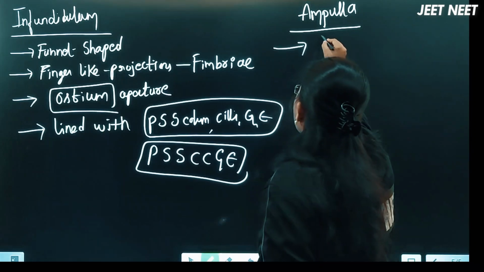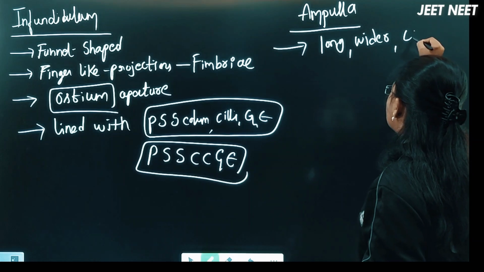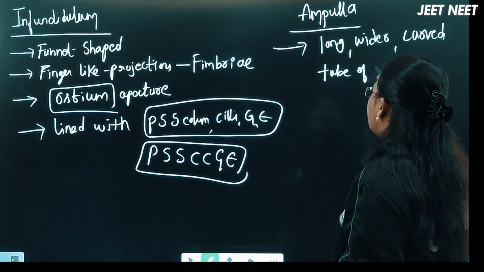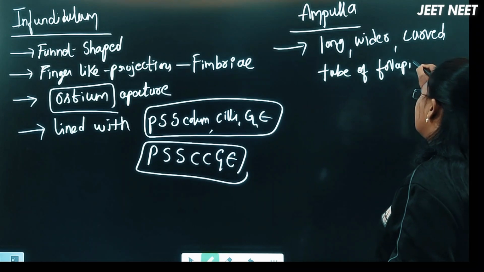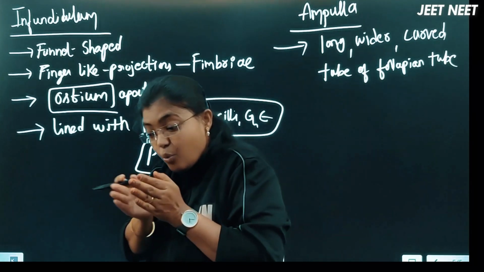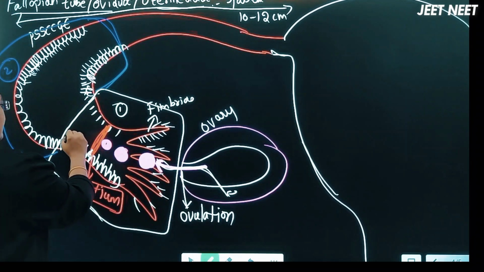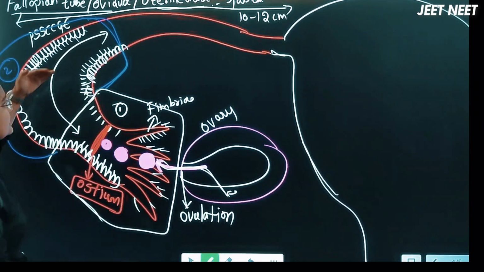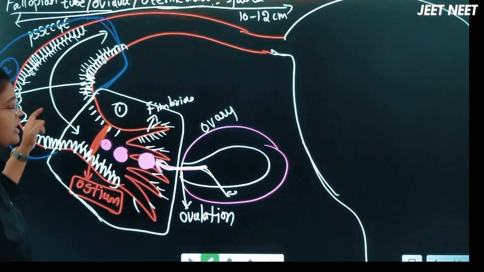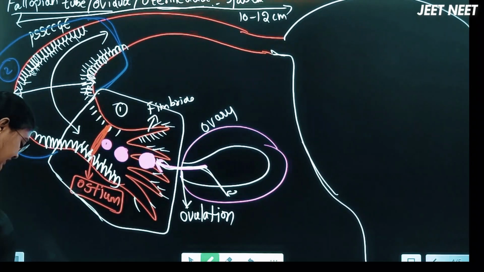Ampulla is the long, wider, curved tube of the fallopian tube, the curved part of the fallopian tube, right? So ampulla is long, and the wider and the curved parts will be present. You can see here, right? From here up to here it is located, and it is curved like this, and it is wider also. So ampulla is a part where the wider, the curved and the long parts are present,